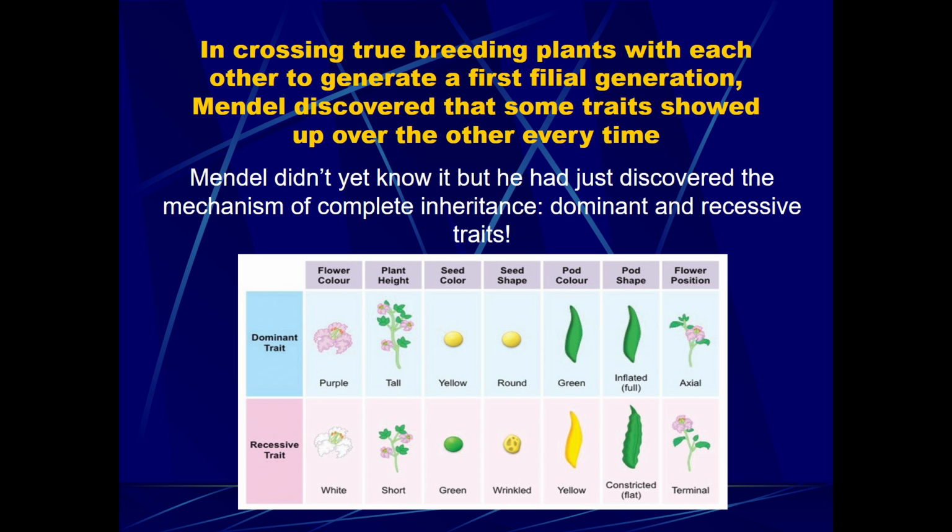So you can see here a chart that shows you the results of his monohybrid cross, which were the crossbreeding between two plants that were pure breeding for the same trait, but then he took the two of differing traits, but same definable characteristic like flower color or plant height, and crossed them together. This helped him determine which traits were dominant and which were recessive.